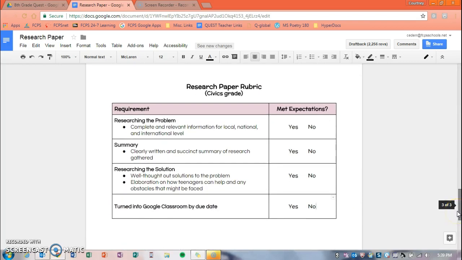On the last page, you will find the rubric for the assignment that you can review. Your completed research paper is due in Google Classroom for a civics grade by October 2nd. If you have any questions, please see your civics teacher.